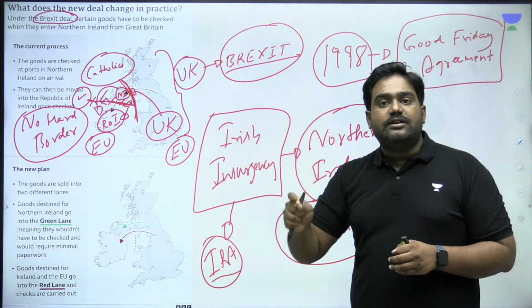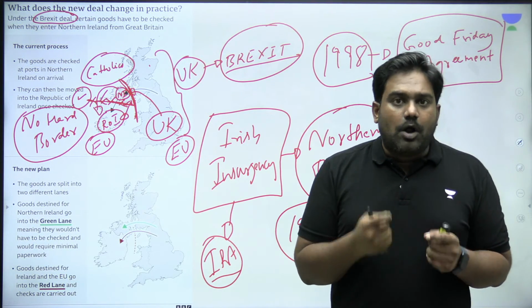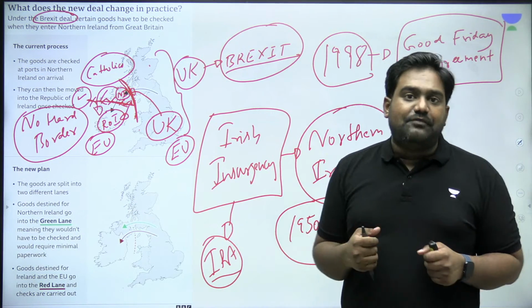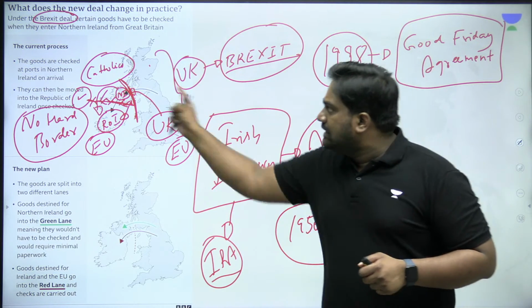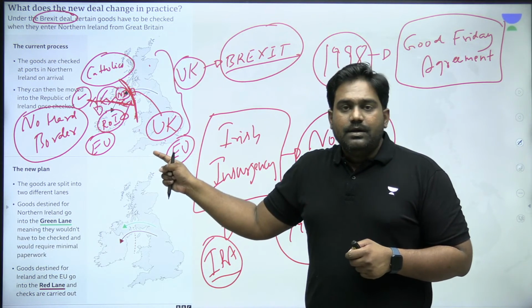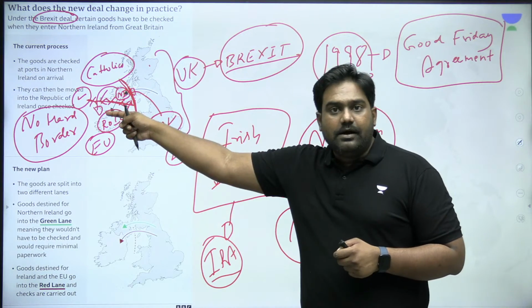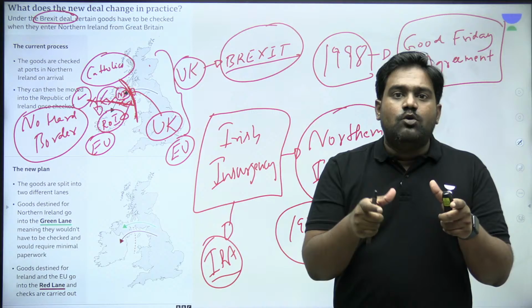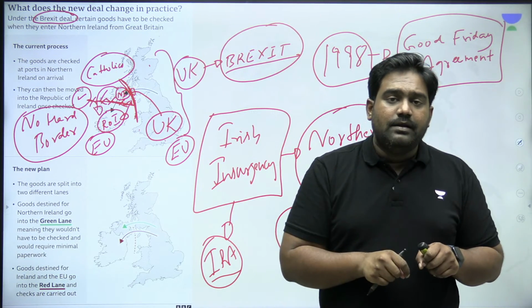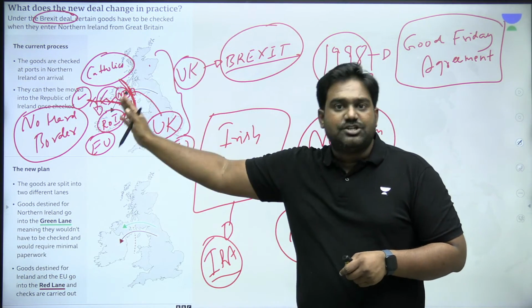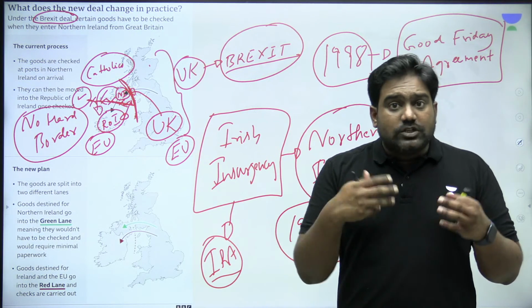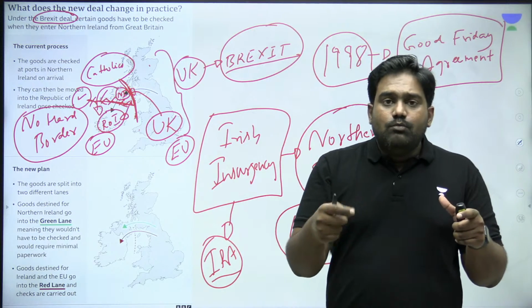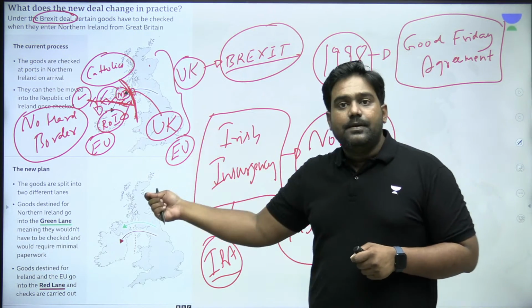But this deal created a big problem. The problem was, within UK, movement of goods was getting affected. Because see, don't forget, Northern Ireland is part of UK. So when goods were being sent from England, Scotland and Wales towards Northern Ireland, even those internal movements of goods were getting affected and delayed because of the border checks and immigration checks that came up here. So there was a shortage of supplies in Northern Ireland. So within UK, movement of goods got affected because of the deal.